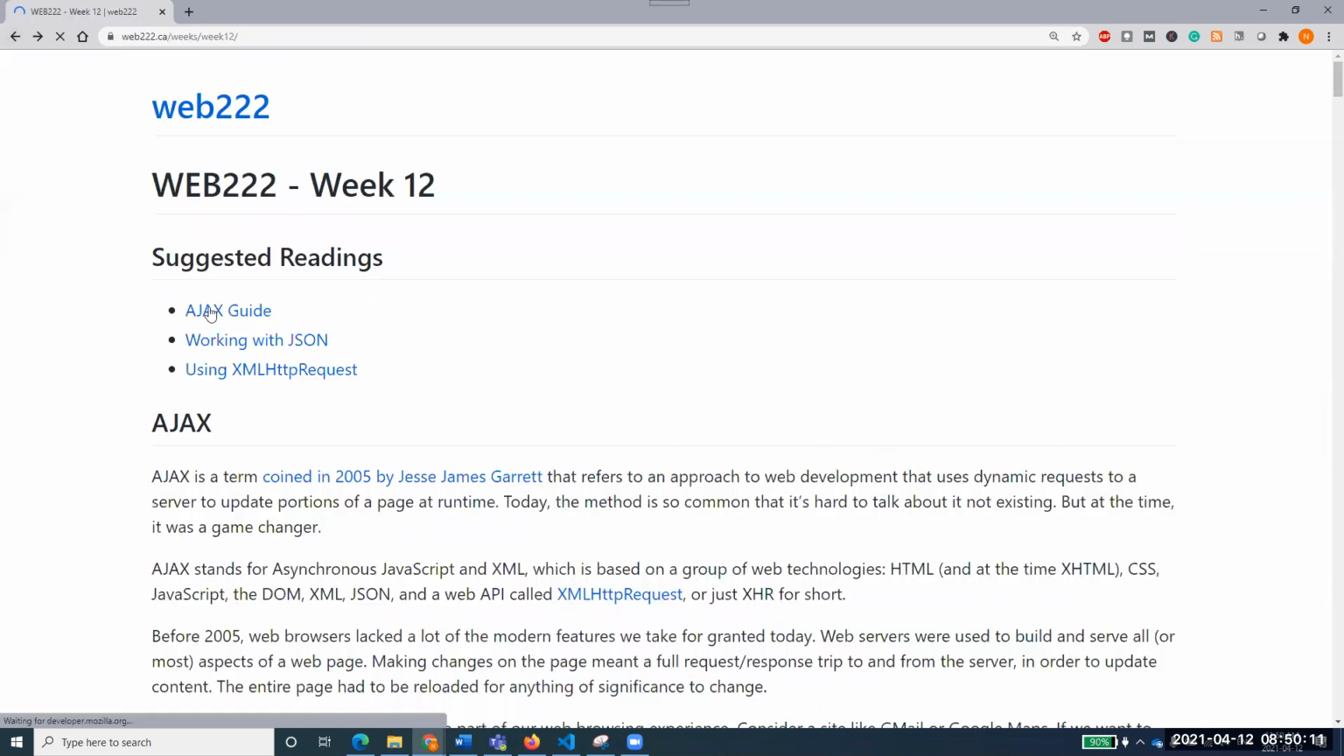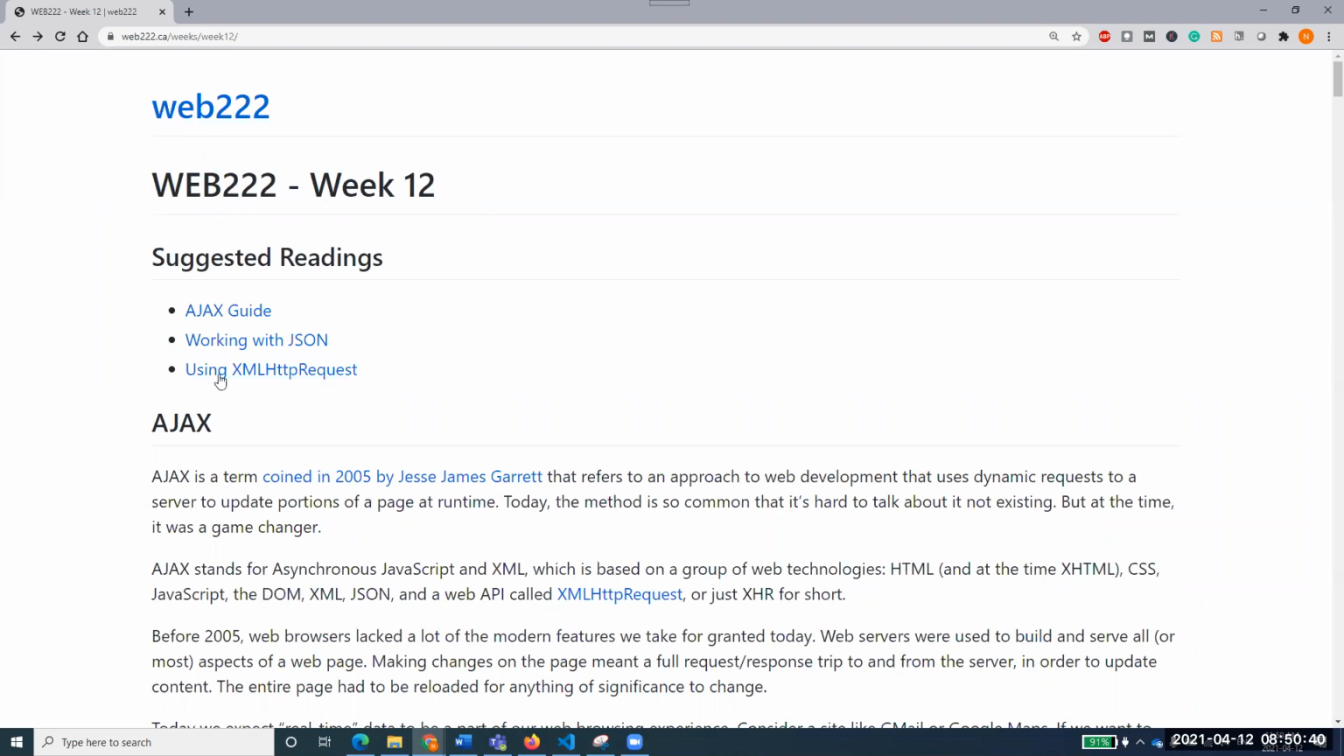The other type is, for example, I want to update this particular area, web222 week 12. I want to update this area. And by some means, I say that when I click on a button, only this area should be updated. And I should not request the server for the whole web22.ca. Rather, I am only looking for this portion, which I'm calling the X portion. I want to change this X portion of the website.